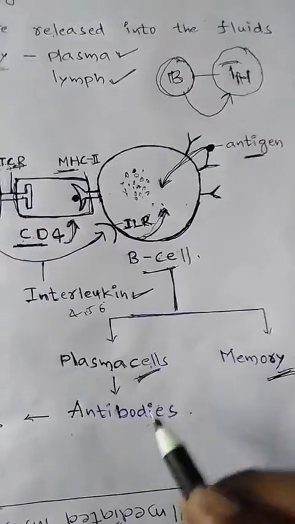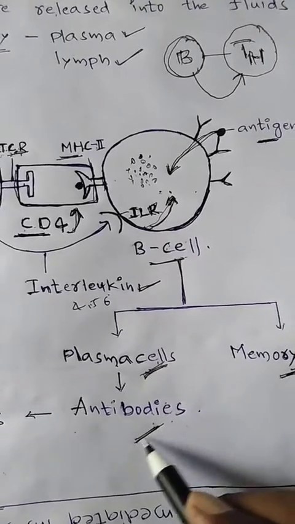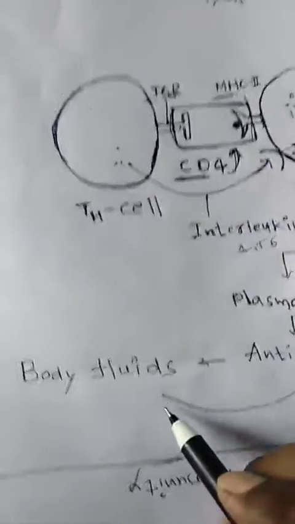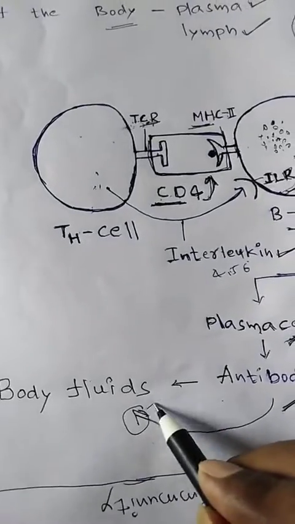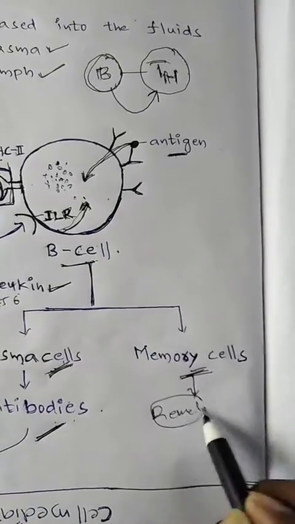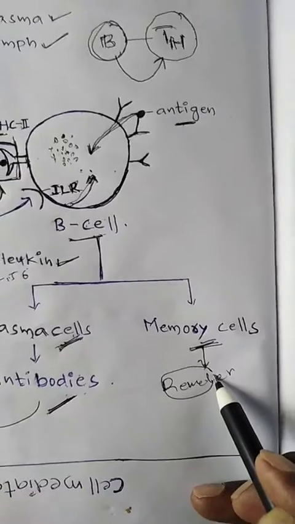Plasma cells release the antibodies into the body fluids. Memory cells are useful to remember the antigens.